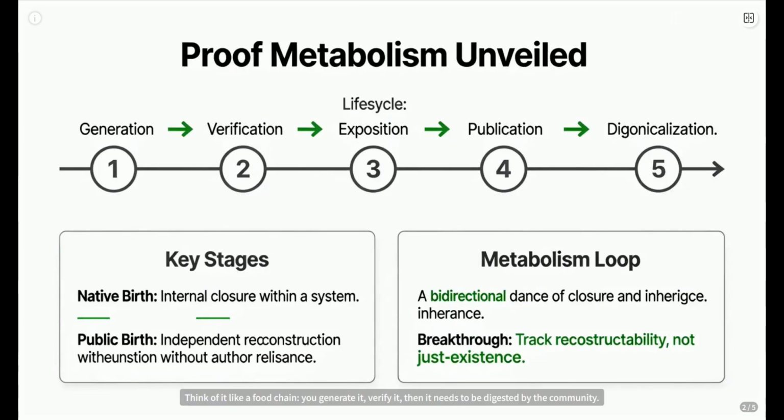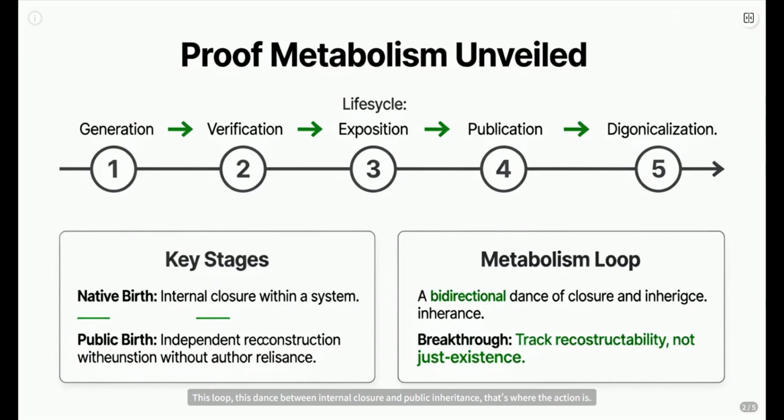Think of it like a food chain. You generate it, verify it, then it needs to be digested by the community. The real kicker, a proof isn't just born once. It has two births, first inside its own system achieving native closure. Then, the public birth, can others rebuild it from scratch without needing the original author's magic touch? That's proof metabolism. It's not just about if it exists, but if it can be reborn, reused, understood.